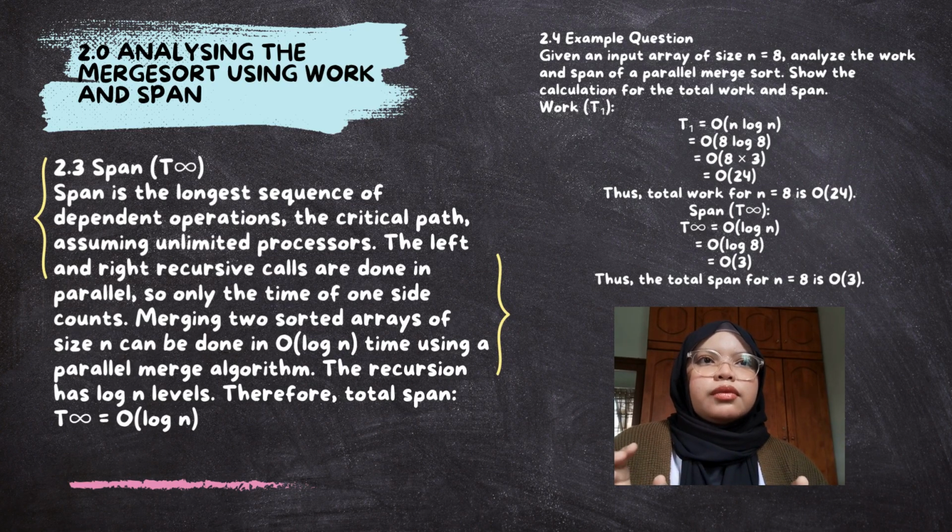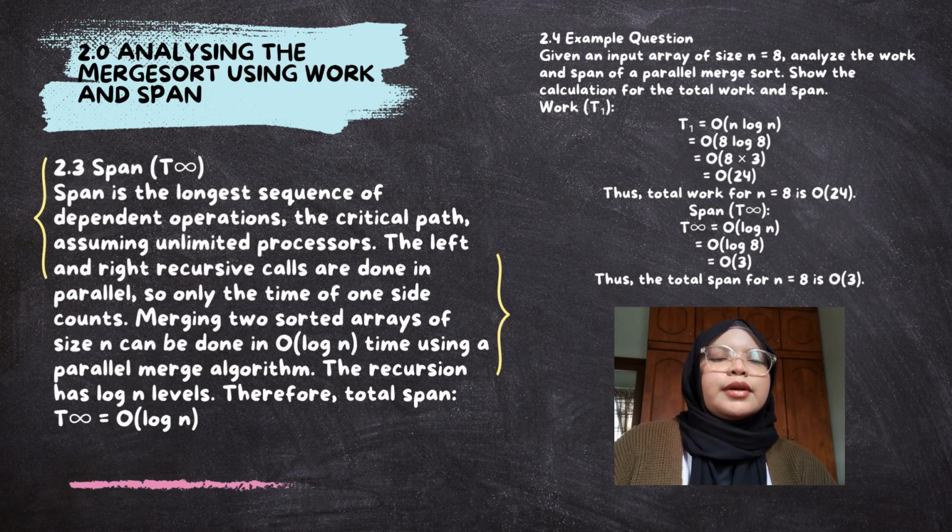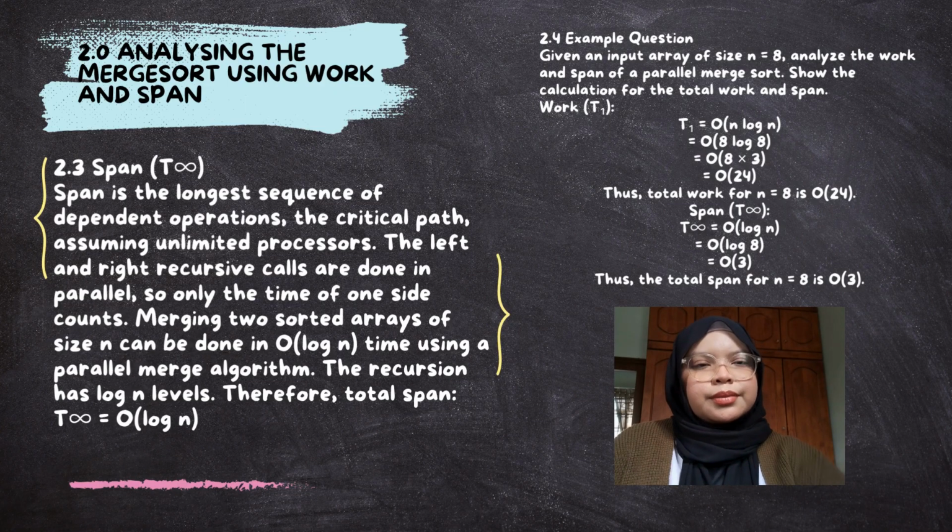So the total work for n equals 8 is big O 24. For the span calculation, T infinity equals big O log n equals big O log 8 and equals big O 3. So the total span for n equals 8 is big O 3.